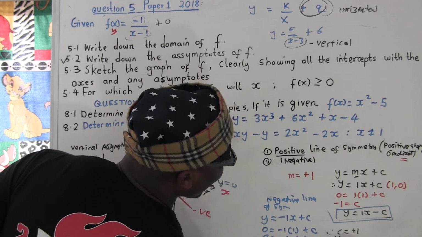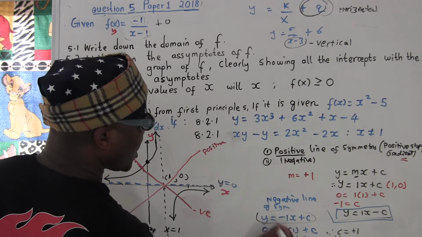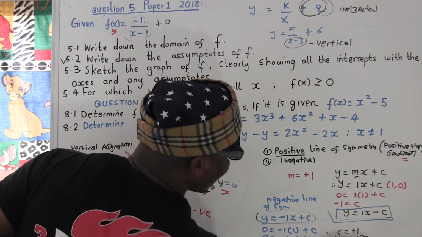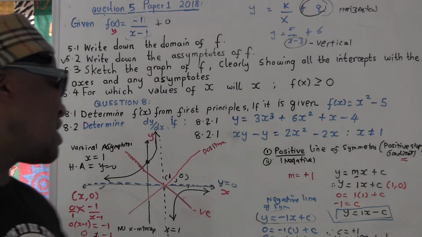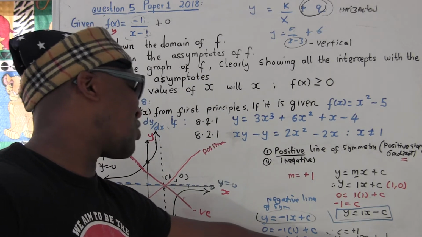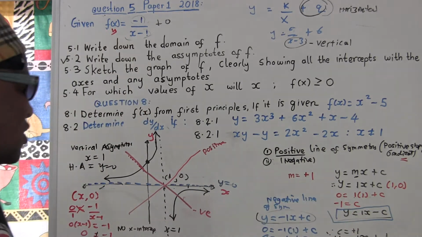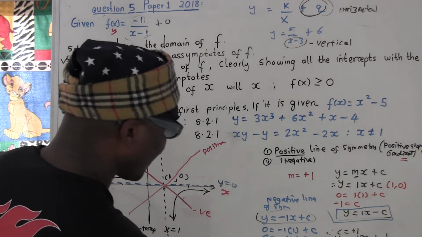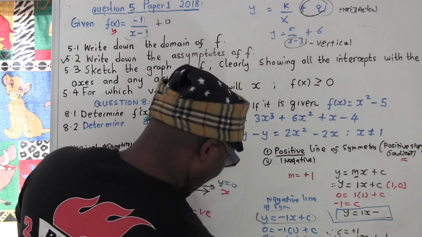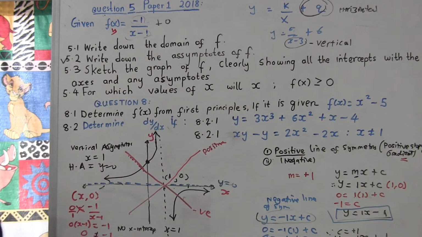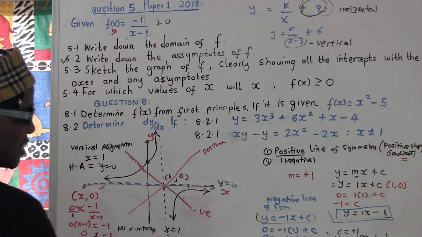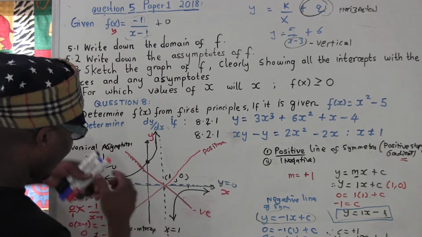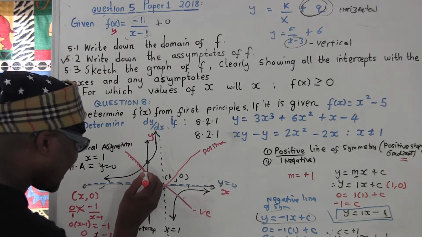And then our negative line of symmetry is going to be what? This equation here, negative 1x, and our c equals positive 1. So this is the negative line of symmetry. And you can see the slope is negative, whereas for the positive line of symmetry the slope is positive. So this must be negative 1, sorry. Apologies. And you can see it makes a lot of sense. Look, y is 1. This is the negative line of symmetry, right? Look, the y-intercept equals 1. You can see here, this is like a 1.